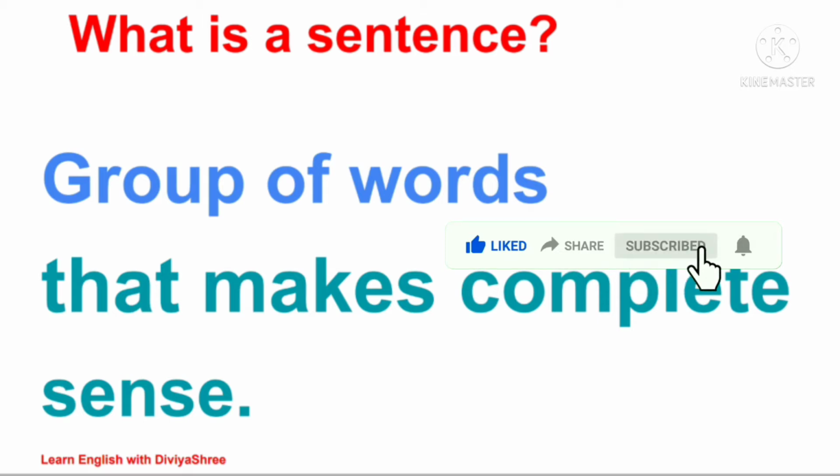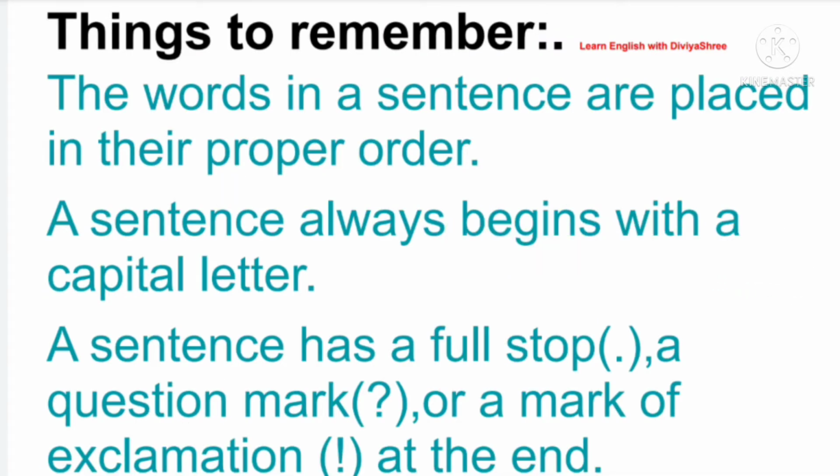So what are the things that we need to remember while framing a sentence? The words in a sentence are placed in their proper order, and a sentence always begins with a capital letter. And according to what type of sentence it is, we always put a symbol at the end of the sentence, like a full stop, a question mark, or an exclamation mark. It depends on what kind of sentence it is.